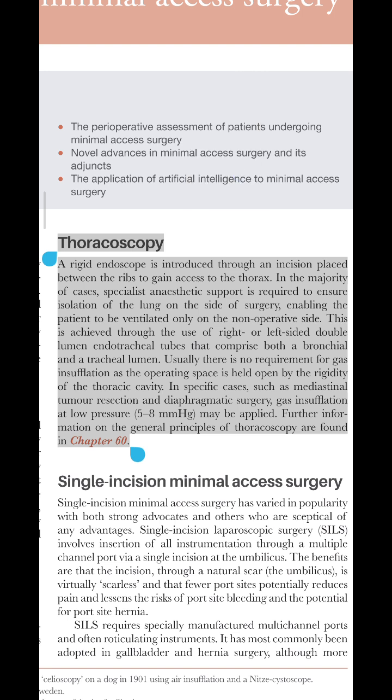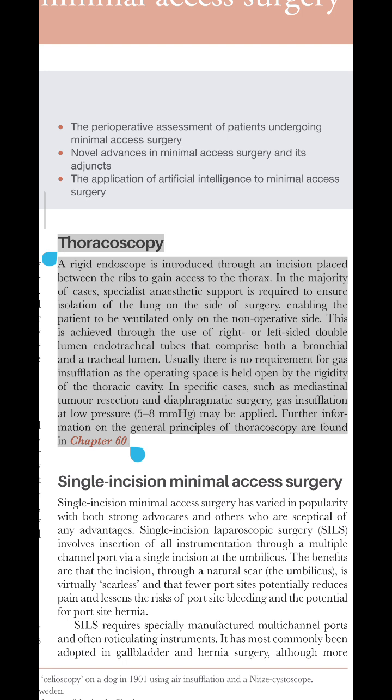Thoracoscopy. A rigid endoscope is introduced through an incision placed between the ribs to gain access to the thorax. In the majority of cases, specialist anesthetic support is required to ensure isolation of the lung on the side of surgery, enabling the patient to be ventilated only on the non-operative side.